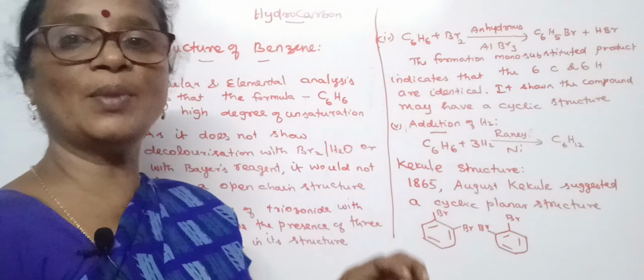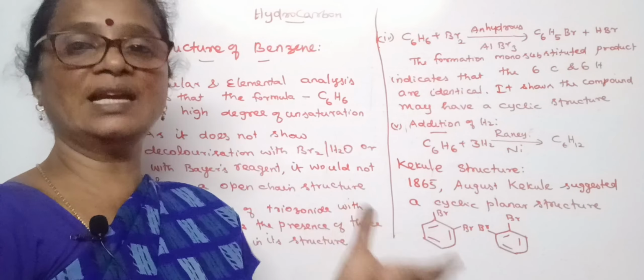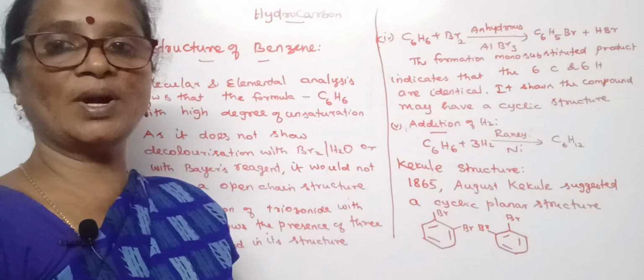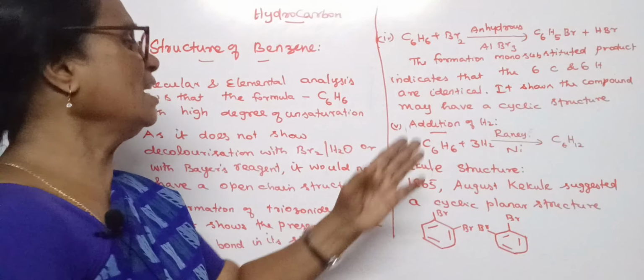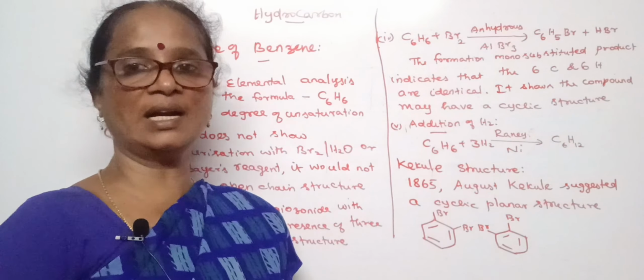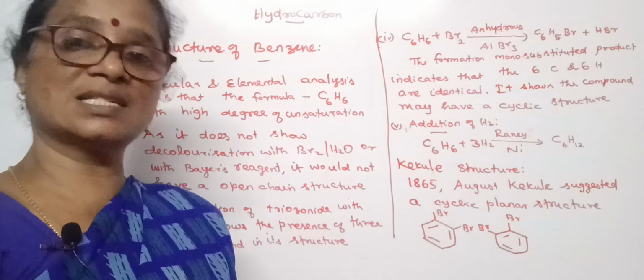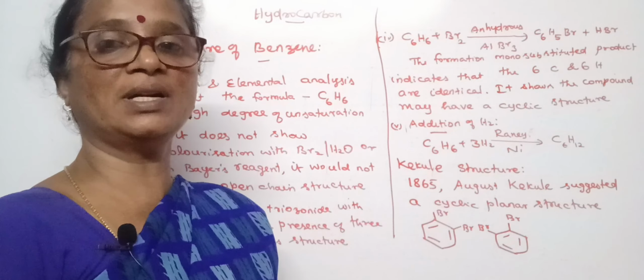So 6 carbons and 6 hydrogens are present in benzene identically. That's why it forms only a mono substituted product. And when it undergoes reaction with hydrogen in presence of Raney nickel, it forms cyclohexane. Cyclohexane is a 6-membered ring.